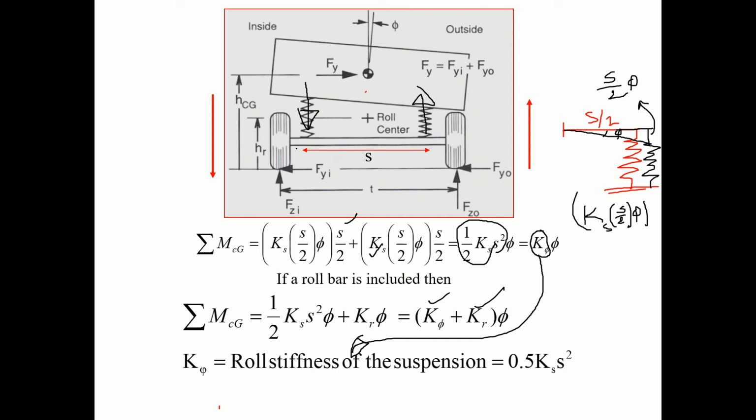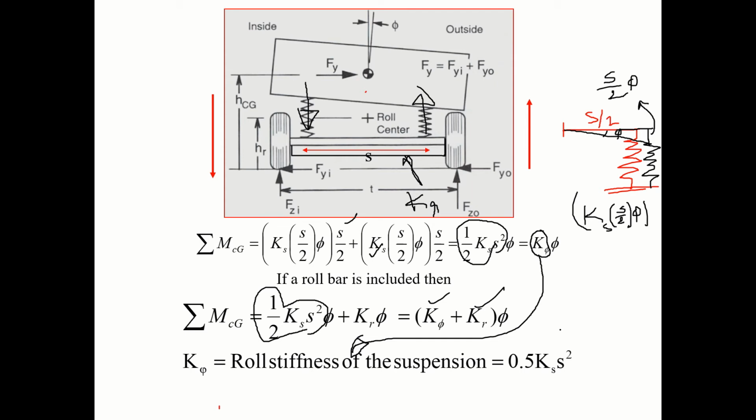Sometimes I might even connect a bar here, what you call an anti-roll bar, and let us assume that bar has a stiffness Kr. That stiffness adds to the roll stiffness. So finally I can write K phi plus Kr; this is the total stiffness. I'm not talking about rear and front. Right, so now this is what exactly resists.